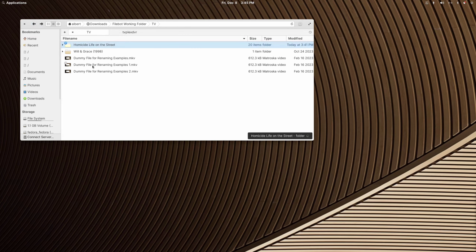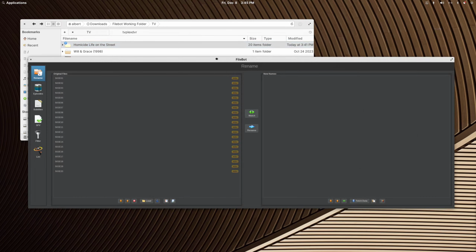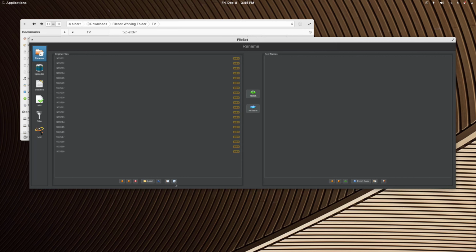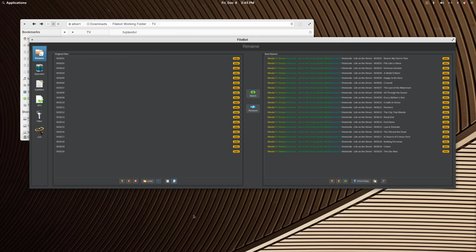Filebot has its own default expression to use. And unfortunately, the Filebot GUI is kind of tiny on my Linux desktop. If I hold down the Shift key, I can see their expression. Organize episode for Plex.